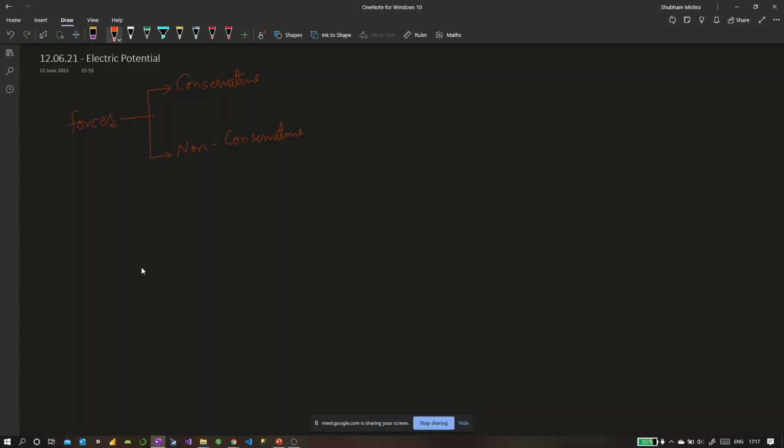Now, whatever we are going to talk about today deals largely with conservative forces. So it makes a lot of sense that we understand first what these forces are. And once we understand these, we will highlight what this term potential is, because this potential term comes from conservative forces. Without understanding these forces, we cannot understand potential and not electric potential also. So first we'll begin with what is conservative force.